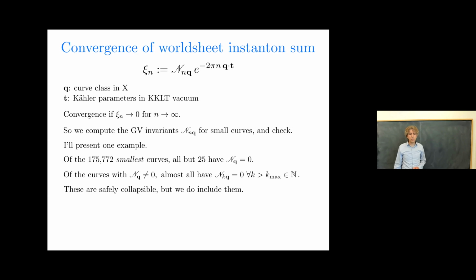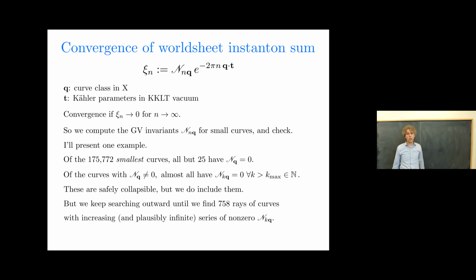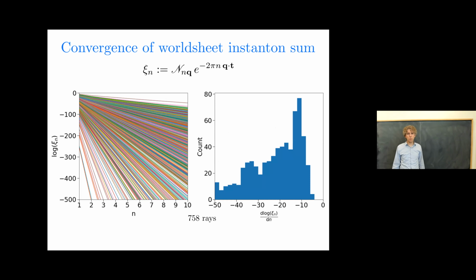But that's not completely satisfying. We'd like to find some curves that have infinite series, or at least plausibly infinite series, of growing GV invariants, and make sure that those are safe as well. So what we did is we kept searching outward in this example until we found 758 rays of curves that did have plausibly infinite series of non-zero GV invariants, which increase as the number n increases. Namely, as you go out along the ray, the GV invariants grow. So here's a plot of C_n.